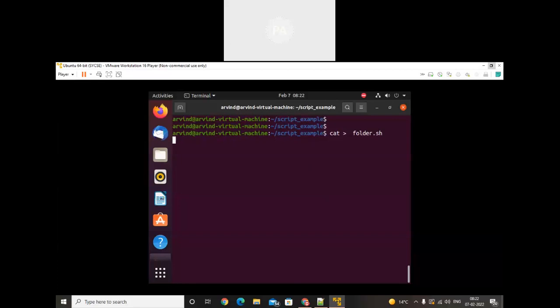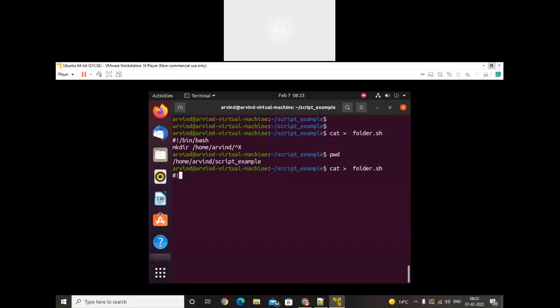In that case, I will write a code. Before that, hash exclamation mark slash bin slash bash, because it is a script. Folder mkdir. Okay, so where we need to create the folder? Here we need to provide the path, slash home, that folder script. Before writing the script, let me check the present working directory. Once we check, I will update it.